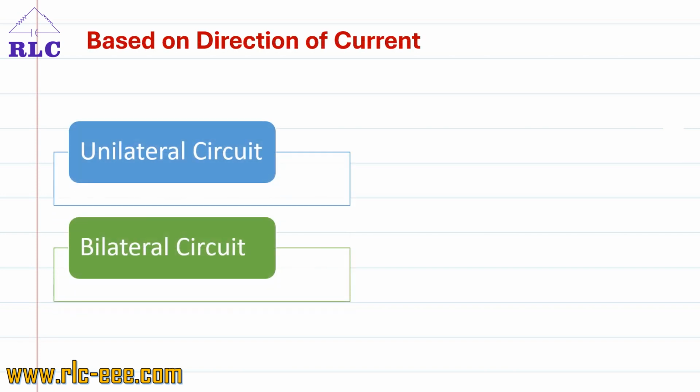Next is based on the direction of current. It can be classified as unilateral circuit and bilateral circuit. Unilateral circuit: a circuit which changes its property and characteristics with respect to the direction of operation. Example, diode circuit.